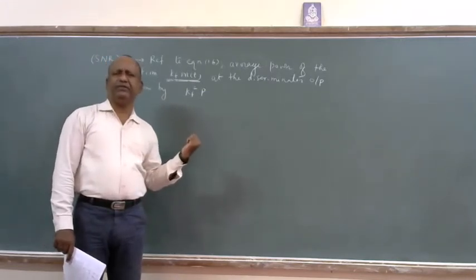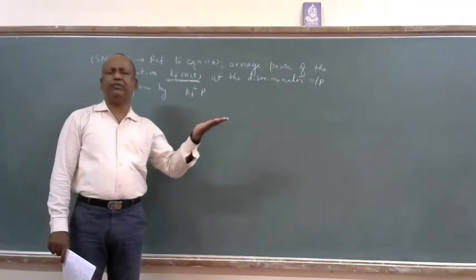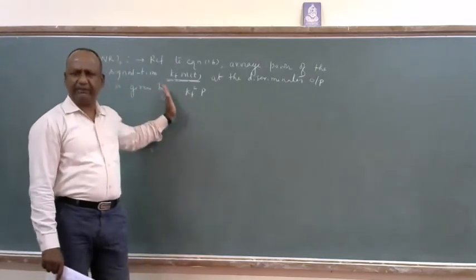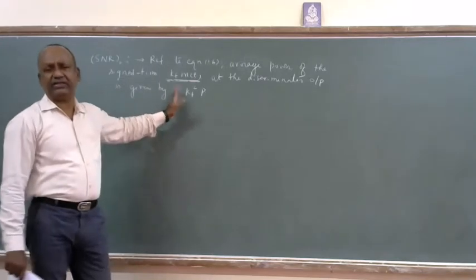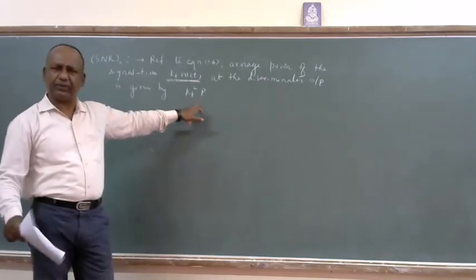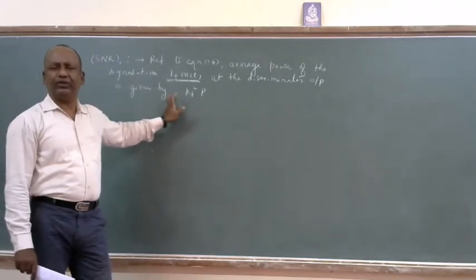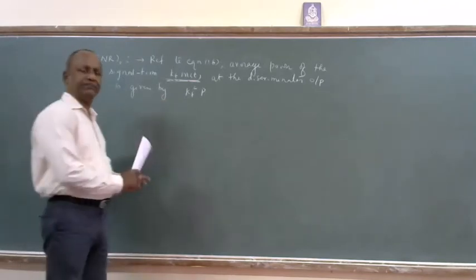In case the minimum is 0 or ground, then it is simply maximum by 2, or whatever the difference we are having, it's 1 by 2 into that. That's what we are multiplying by 1 by 2. But in this case, I am not doing the 1 by 2 multiplication because P is already there in the form of average power itself. P itself is an average. No need to go for 1 by 2 once again. So this is one of the important concepts.